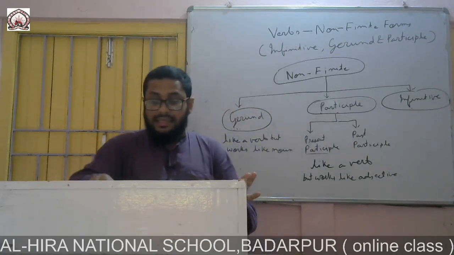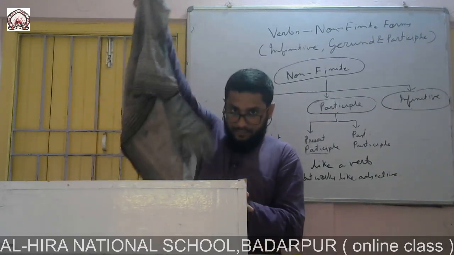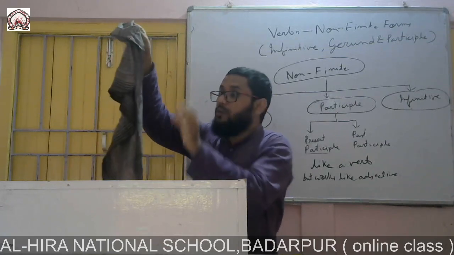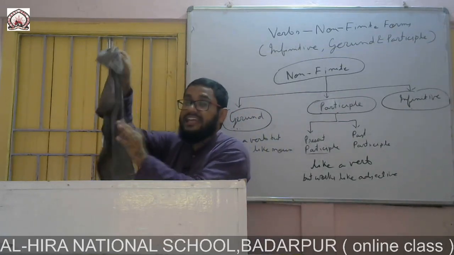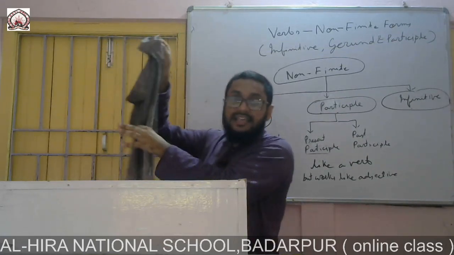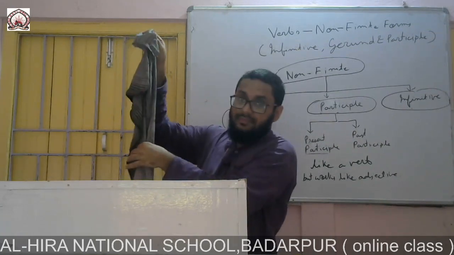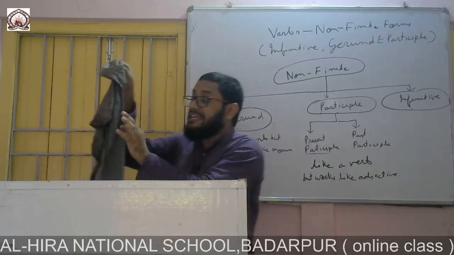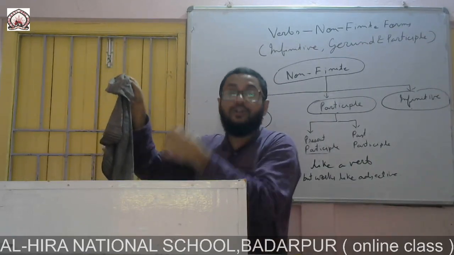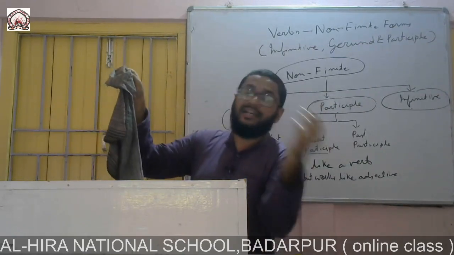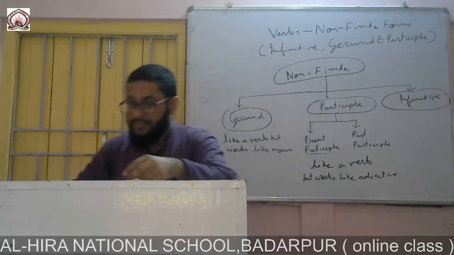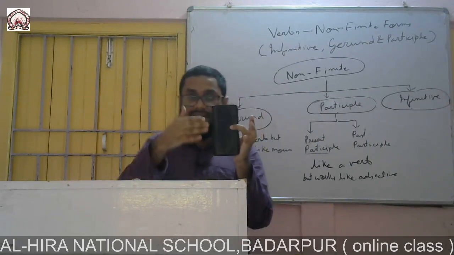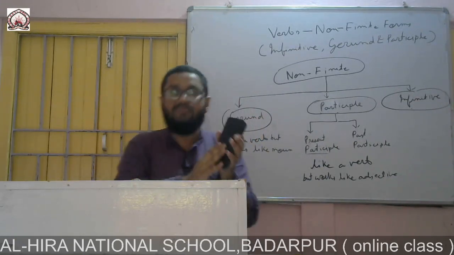For example, this hanky is the noun, and this is a dirty hanky. Which word is saying how the hanky is? Dirty will be the adjective.